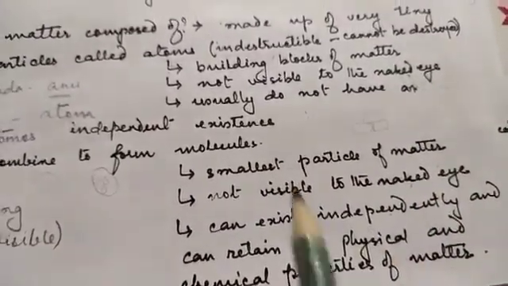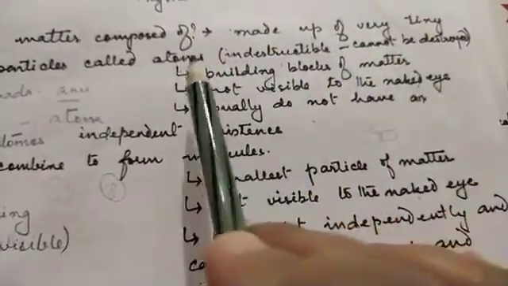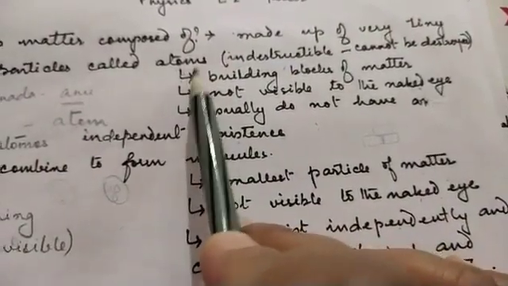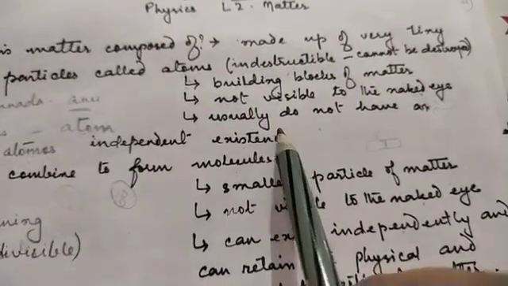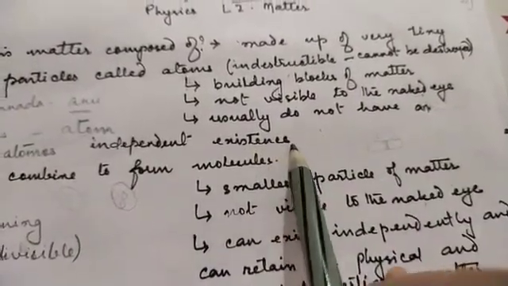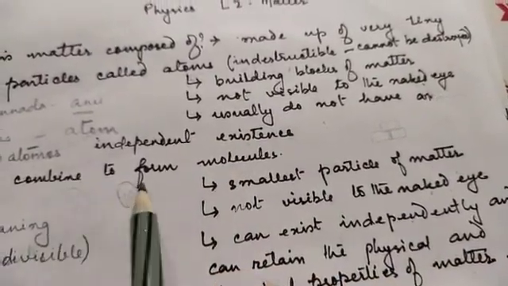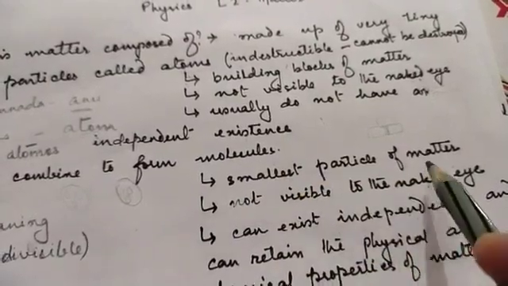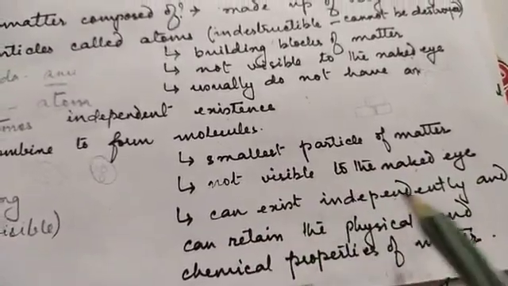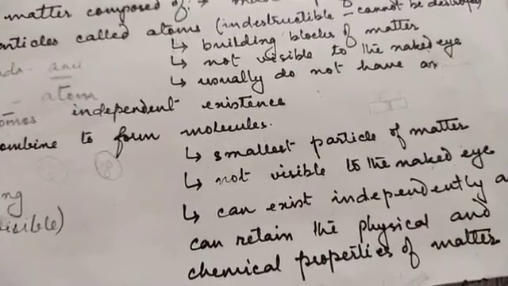So you understood what matter is composed of? Matter is composed of tiny particles called atoms. Atoms are building blocks of matter, not visible to the naked eye, and they usually do not have an independent existence. Then what are molecules? Atoms combine to form molecules. Molecules are the smallest particle of matter, not visible to the naked eye, but can exist independently and can retain the physical and chemical properties of matter.